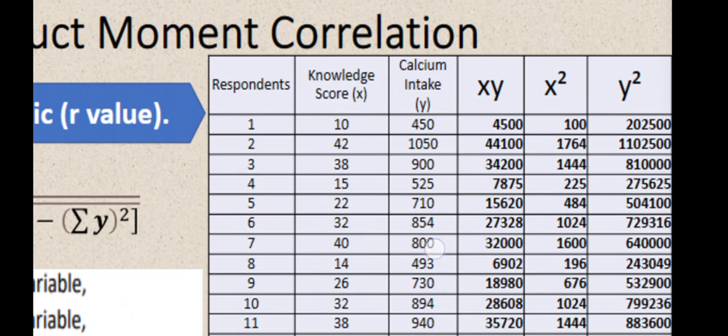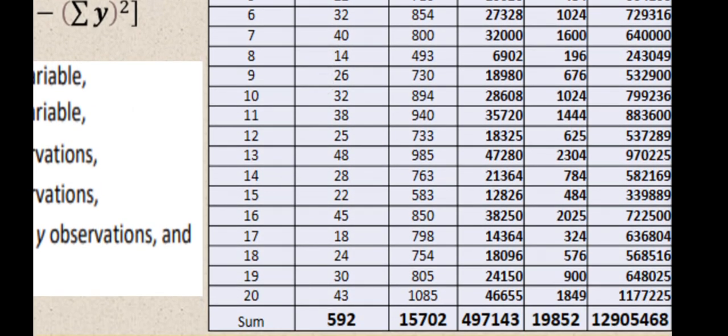And then, magdagdag naman tayo ng other column, which is yung square ng ating x variable or yung knowledge score natin, which is x. So, we just simply raise to 2 lang, no, yung ating x. So, here, 10 raised to 2, that is 100. 42 raised to 2, that is 1764. Hanggang sa respondents 20, which is 43. So, 43 raised to 2, that is 1,849.